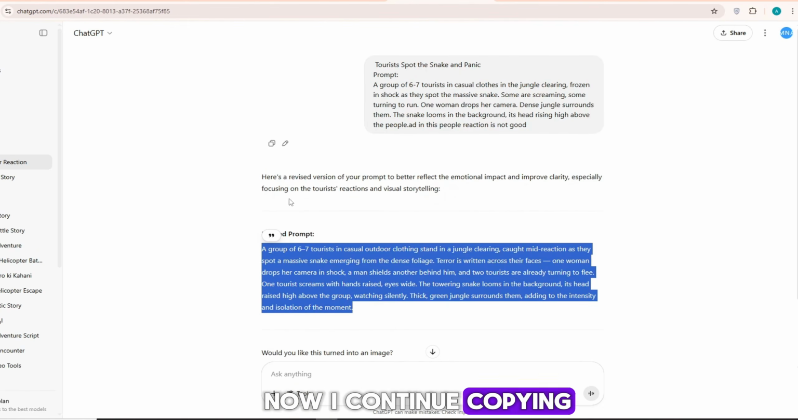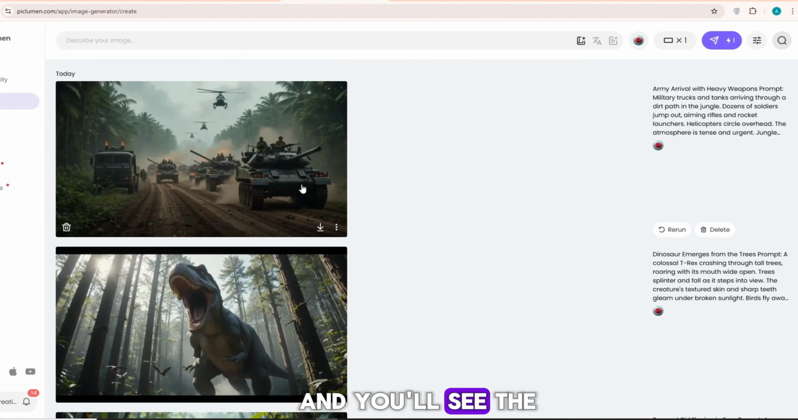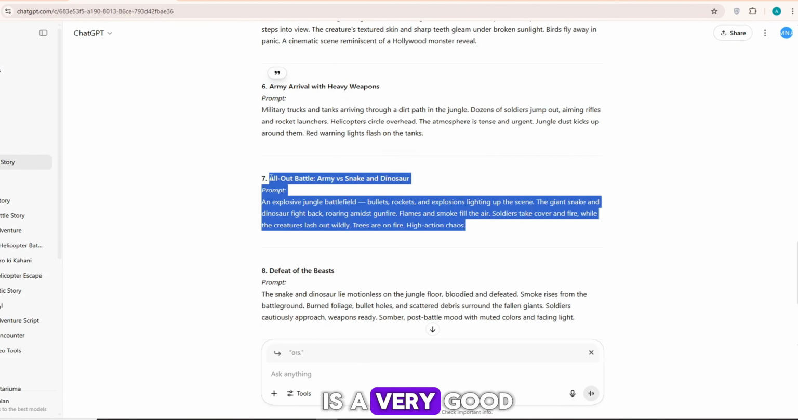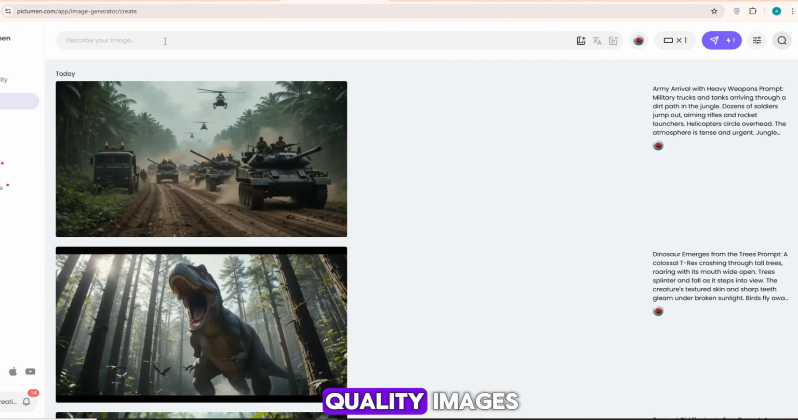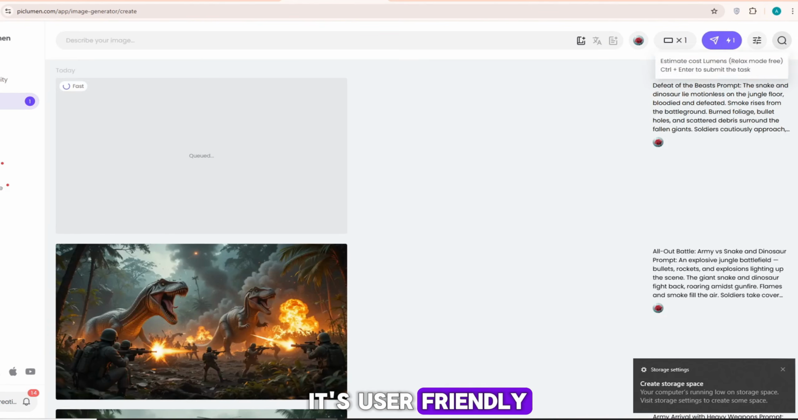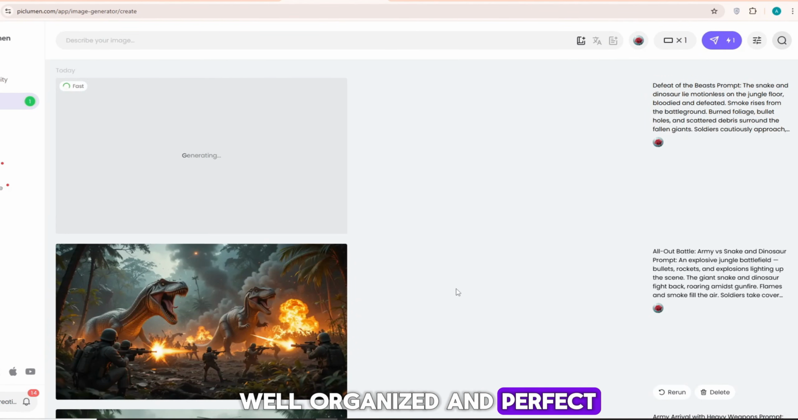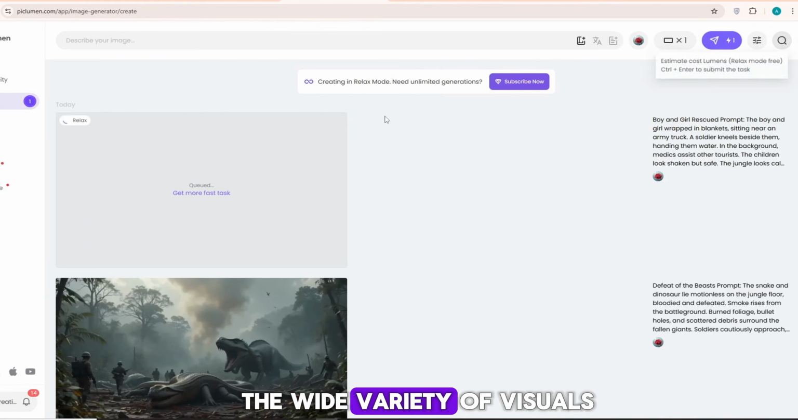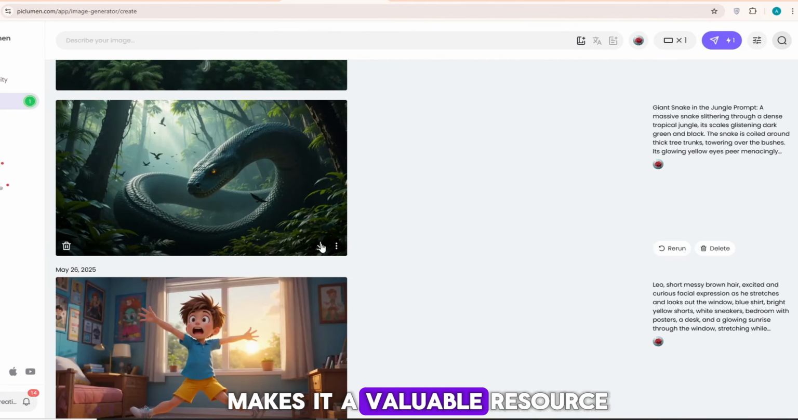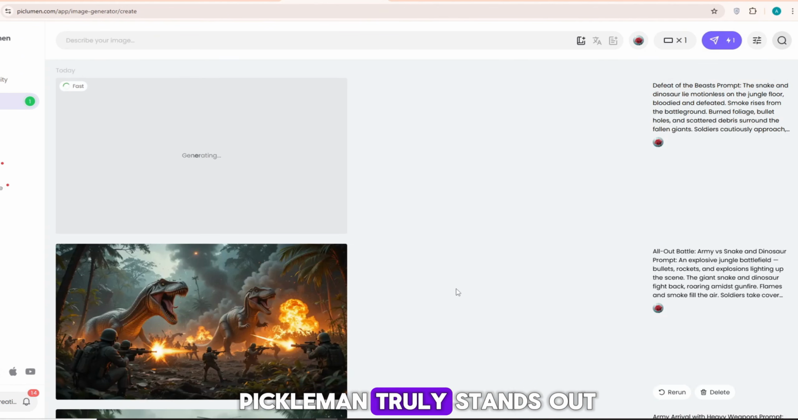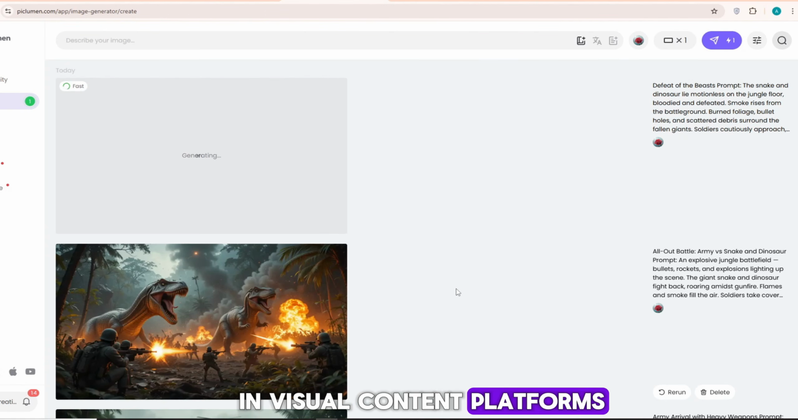Now I continue copying and pasting my prompts, and you'll see the images being generated as I go. Piclumin is a very good website that offers high-quality images, graphics, and digital content. It's user-friendly, well-organized, and perfect for designers, marketers, and creatives. The wide variety of visuals makes it a valuable resource for professional and personal projects. Piclumin truly stands out in visual content platforms.